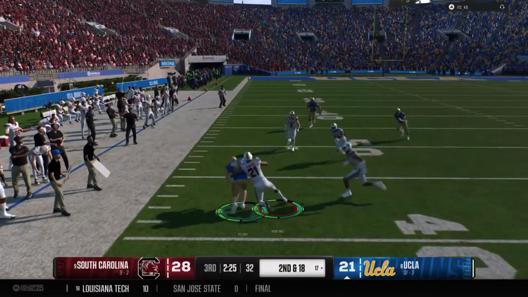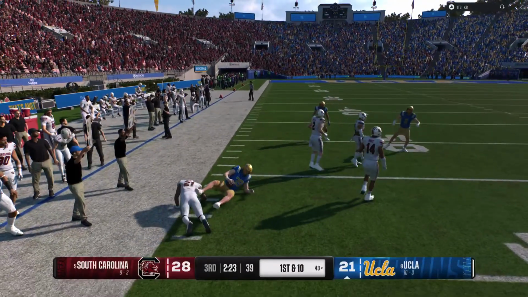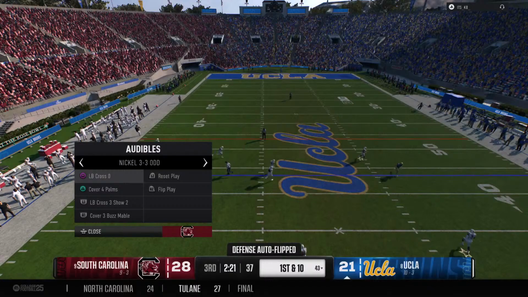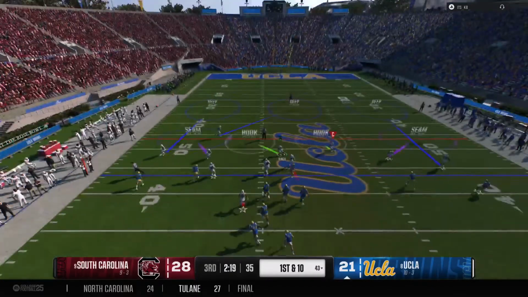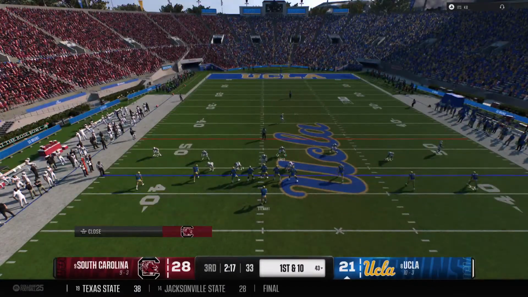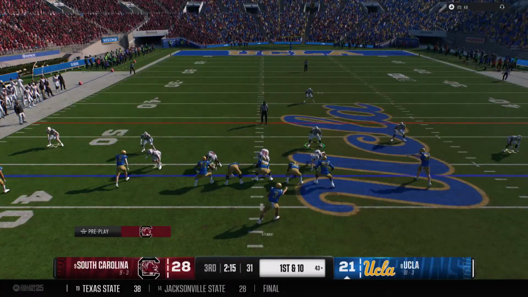Catch made, a lot of space now. Tackle made after a big gain. This offense is rolling at the moment. It's first and 10. Chris, how about the accuracy here by this quarterback to pick up the first down?